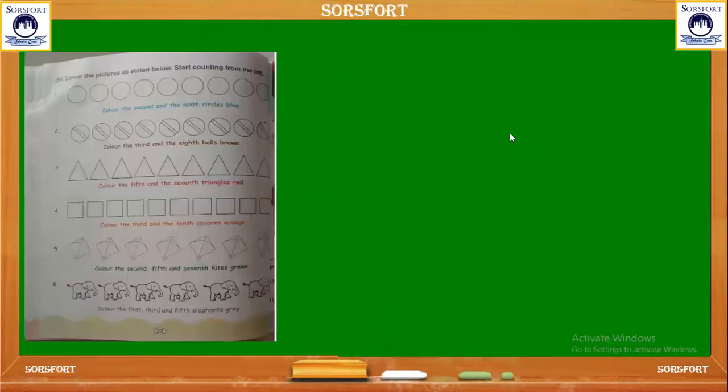Let's go to the next exercise. Next question. Color the pictures as stated below. Start counting from the left. From the left side, you need to start counting. Okay, and you need to color the picture. So first is what? Color the second and the ninth circle blue.